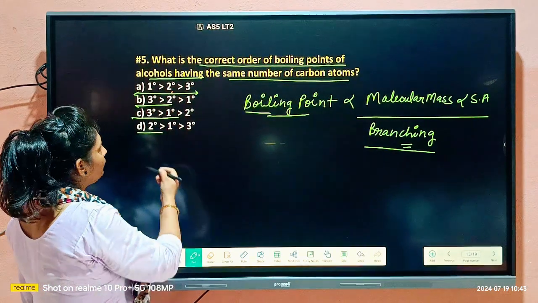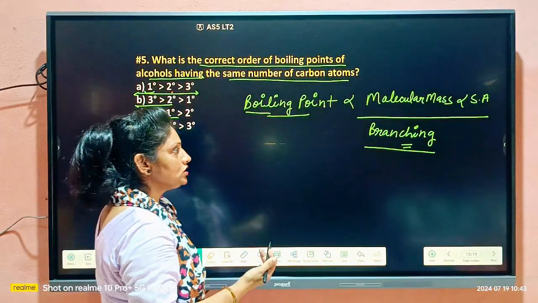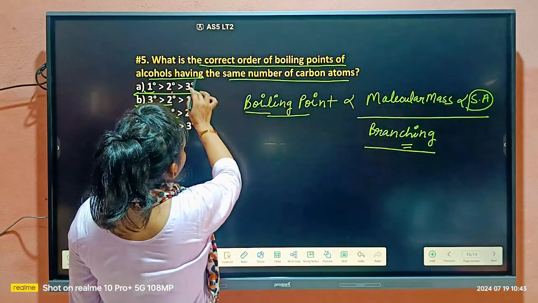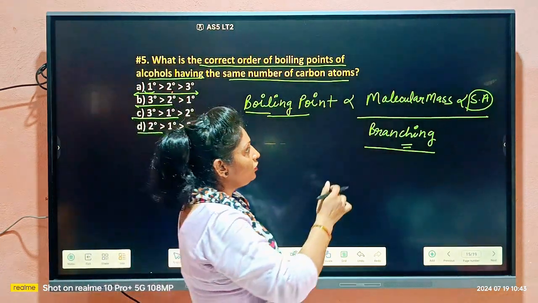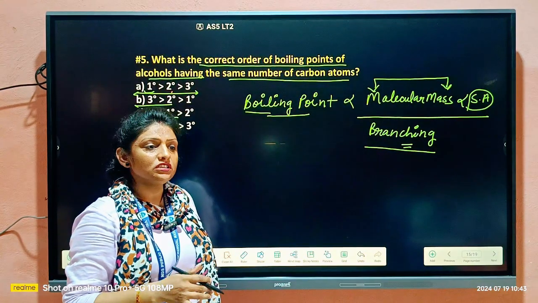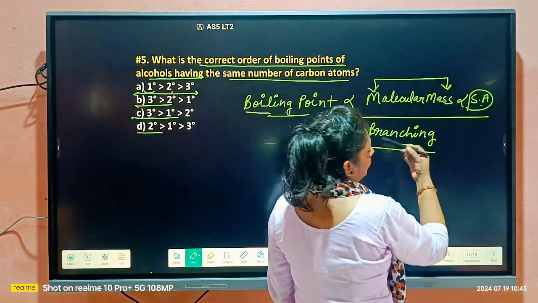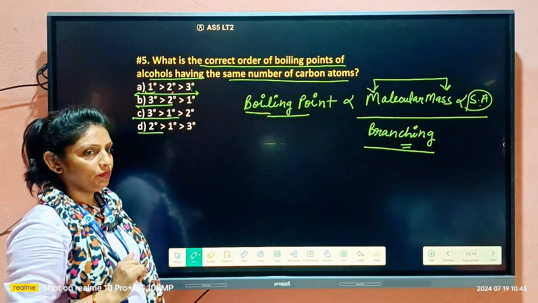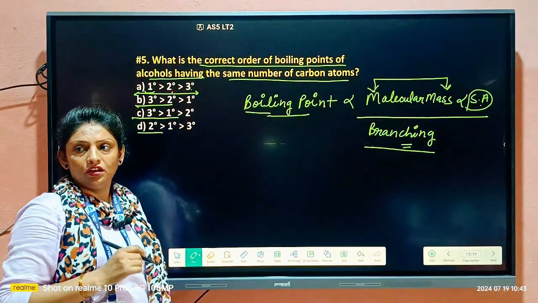So in case of primary, branching will be minimum. Because branching is minimum, surface area will be maximum. It is given to us that all have the same number of carbon atoms, so we cannot go with the concept of molecular mass, because it will be comparative. So we can go with the concept of surface area and branching. In case of tertiary, branching will be maximum, meaning surface area will be minimum. If branching is maximum, then boiling point will be the minimum.